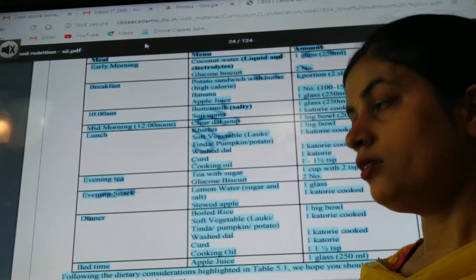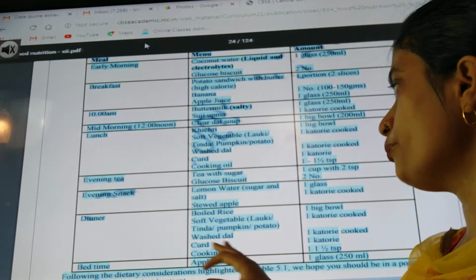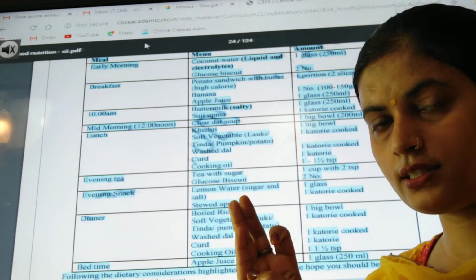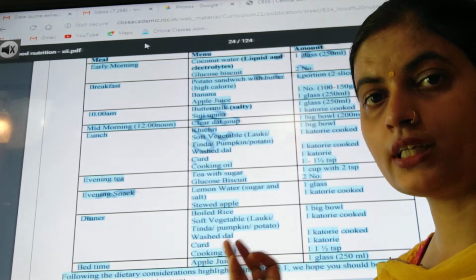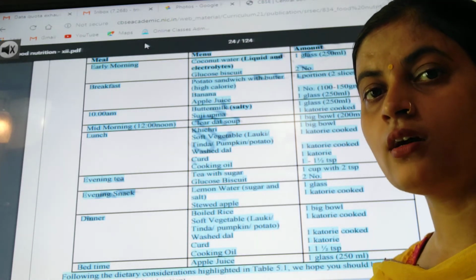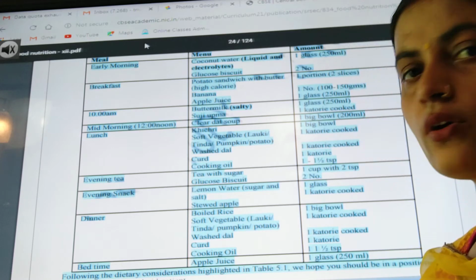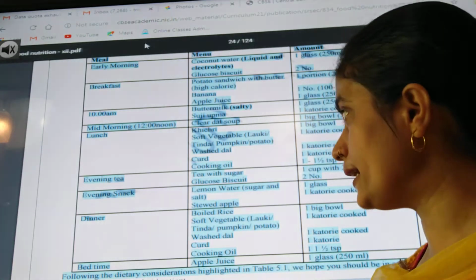Khichdi means rice multiplied with pulses, and you can add pulses which are easy to digest, like moong ki dal, or other pulses which are available at that time and easy to digest, that can be used.